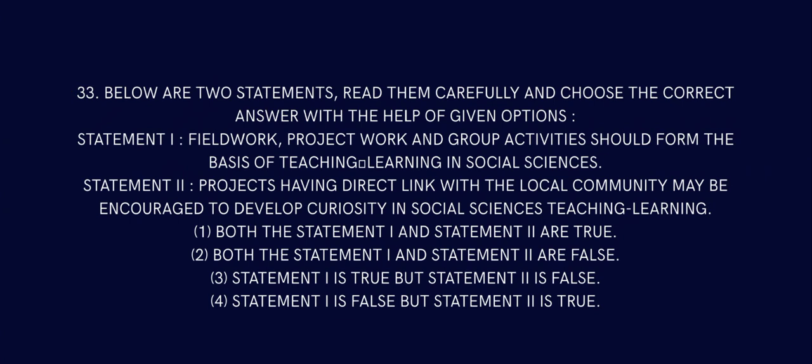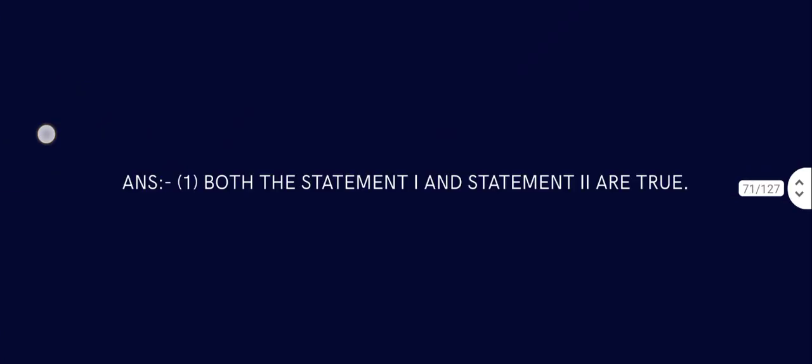Question number 33. Below are two statements. Read them carefully and choose the correct answer with the help of given options. Statement 1. Field work, project work, and group activities should form the basis of teaching and learning in social science. Okay, that is alright. Projects having direct link with the community may be encouraged, developing curiosity in social science teaching. Both of them are correct, and yes, the other statement.